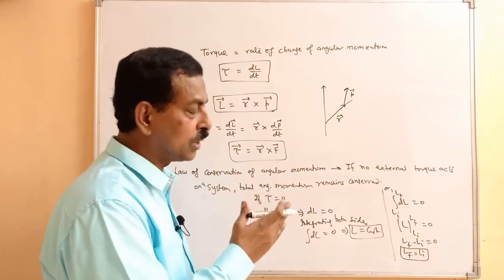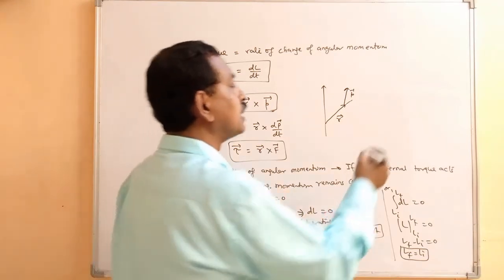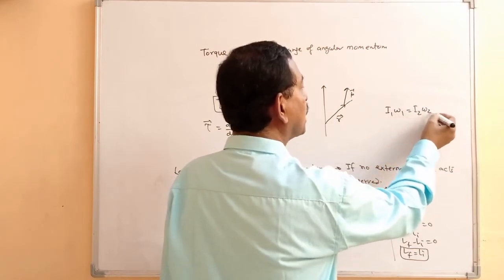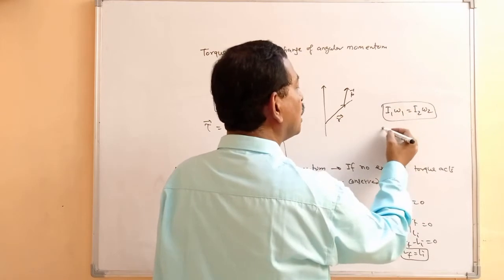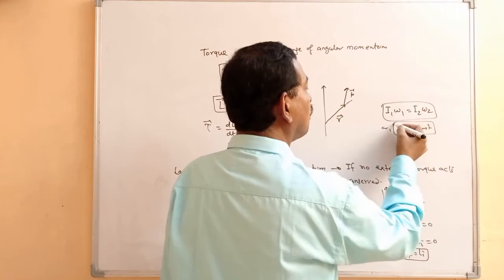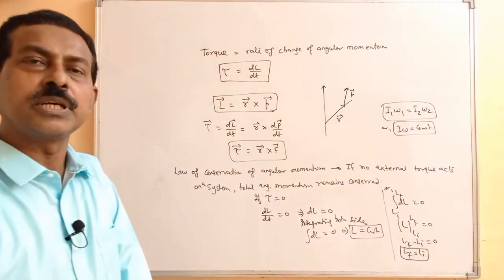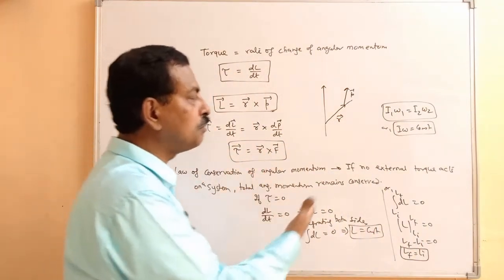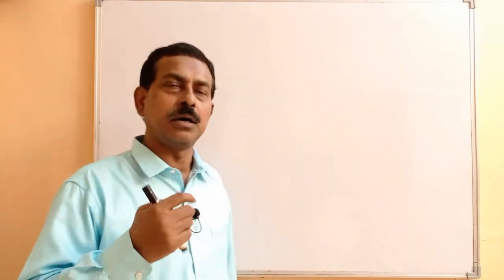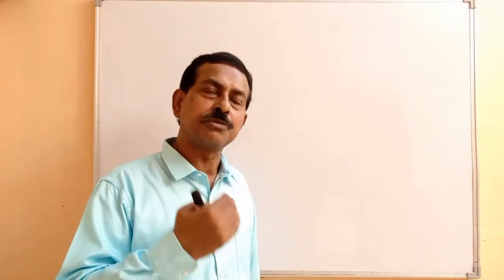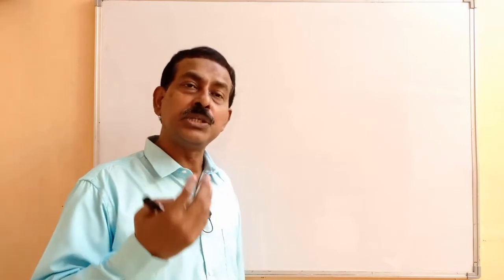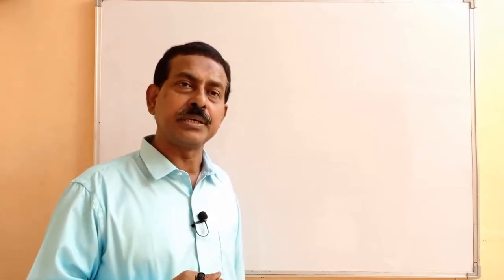Now, if initial and final are the same, what can I write? I1 omega 1 equals I2 omega 2, or simply I omega is constant. This is what we get from the law of conservation of angular momentum. We have many numericals based on this law, and many conceptual type questions are also based on it.